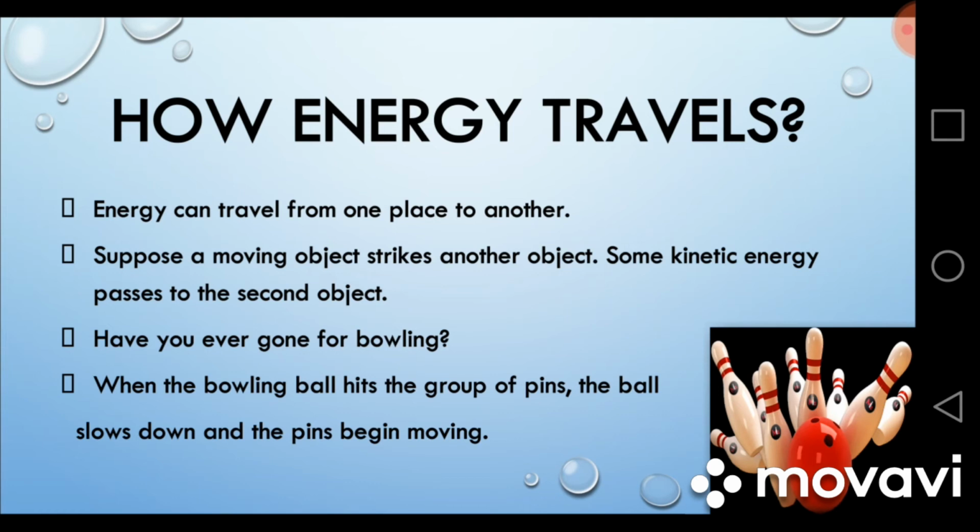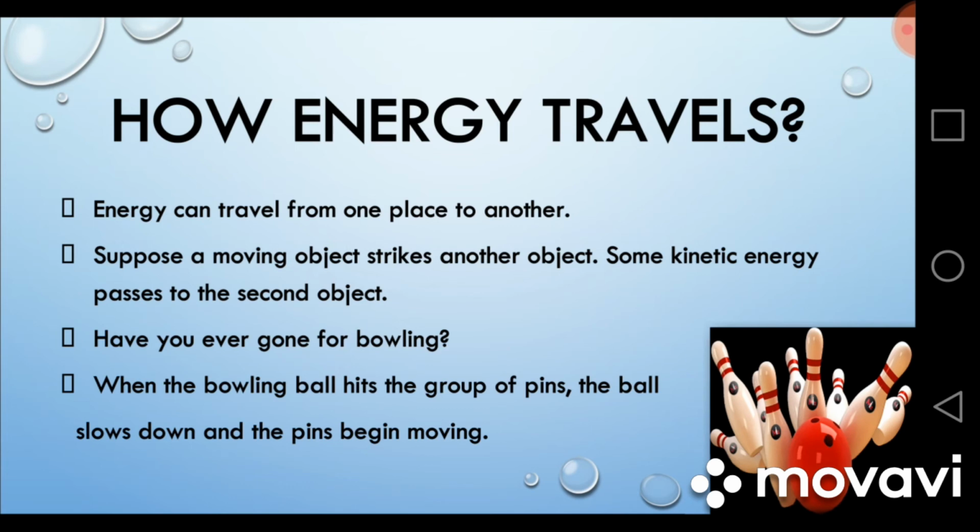How does this energy travel? Actually, when two objects strike or collide with each other, they exchange energy. Some of the kinetic energy of the moving object is passed to the second object, which may or may not be moving. When a moving object, which has some kinetic energy, strikes an object which is not moving, it passes some of its energy to the other object, and the other object also starts moving.